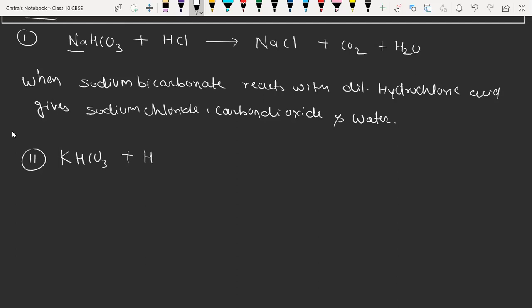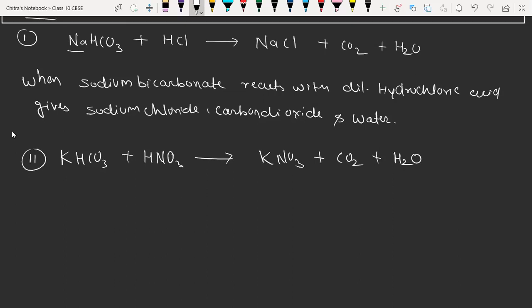We will take HNO3, nitric acid. Then what will be the product? It is KNO3, potassium nitrate, and carbon dioxide and water. Instead of water, we have to write H2O.